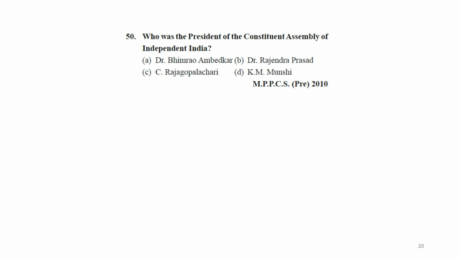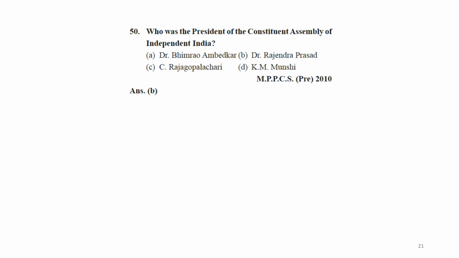Next question. Who was the president of the Constituent Assembly of Independent India? Dr. Bhimrao Ambedkar, Dr. Rajendra Prasad, C. Rajagopalachari, K.M. Munshi. So again, even after independence, Dr. Rajendra Prasad was the chairman of the Constituent Assembly.